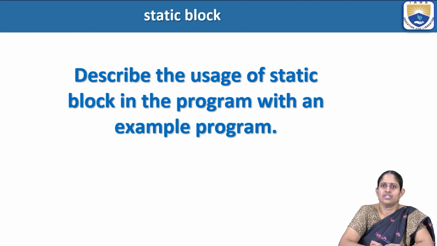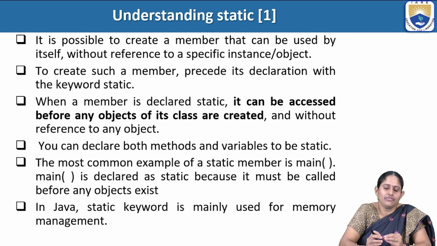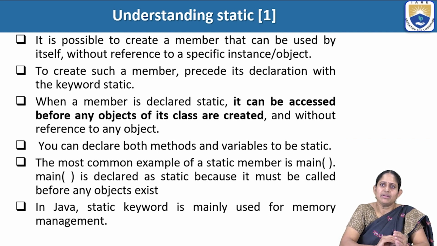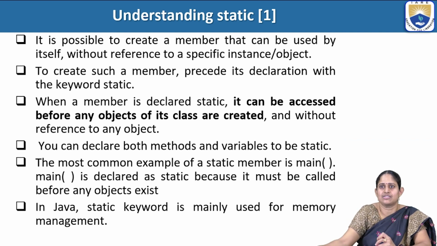Next is to describe the usage of static block in the program with an example. So static means if we define any variable or any method as static, then it can be accessed without creating any object, or it will be shared among all the objects. So the same memory location will be accessed by every object, and also before creating any object of the class, we can access these members. If we define any member as static, then the static member can access only other static members. It cannot access any non-static members.